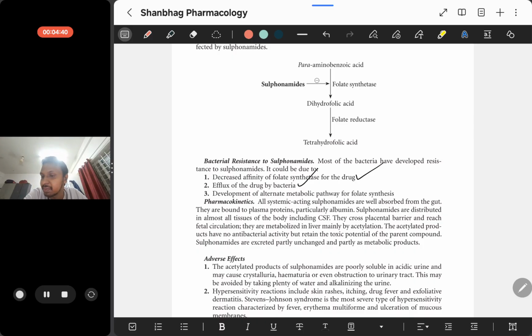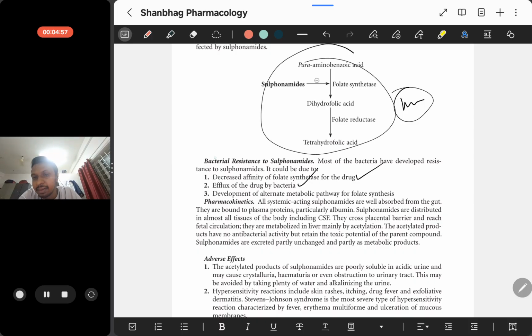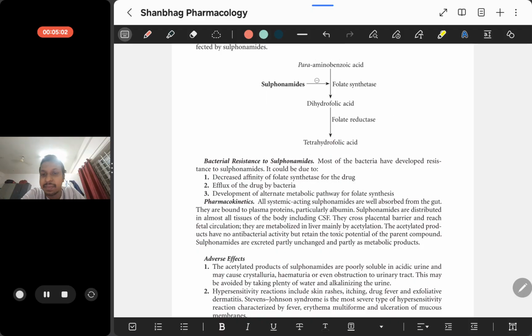There is a wonder called mutation. Bacteria undergo mutation very fast, so they are clever enough to create an alternate pathway instead of this pathway. This is how bacterial resistance to sulfonamides develops.